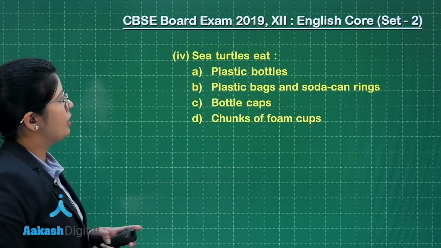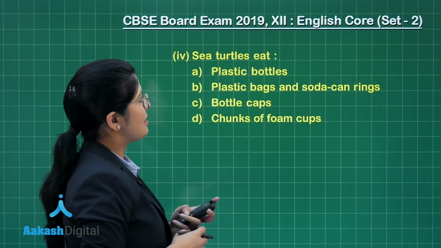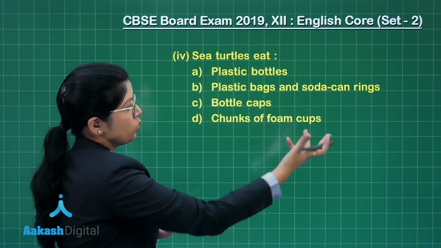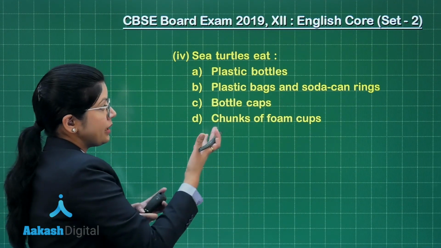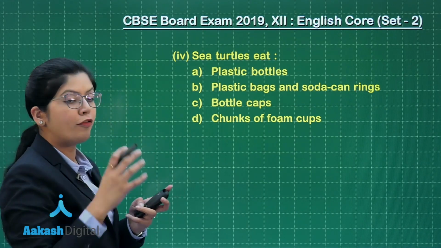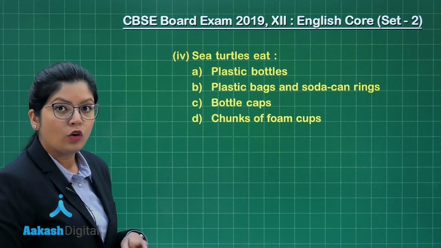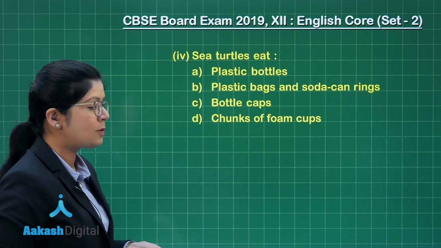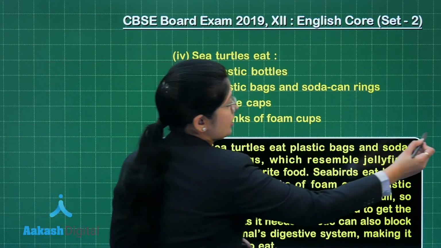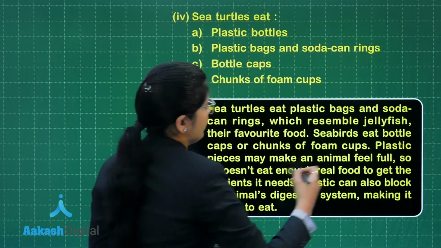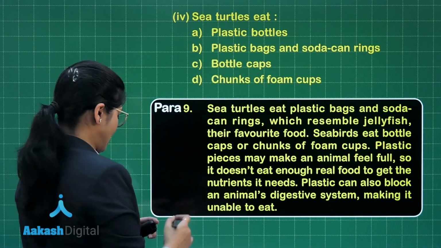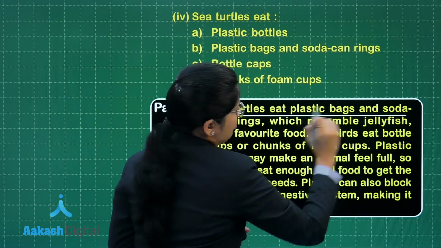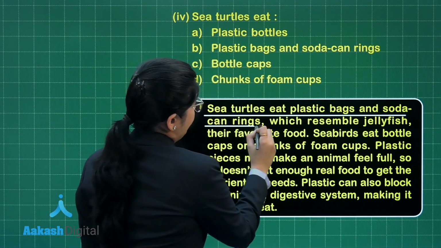Moving on, look at the fourth question. Sea turtles eat. What do they eat? Plastic bottles, plastic bags and soda can rings, bottle caps or chunks of foam cups. Which paragraph talks about what sea turtles are forced to eat because of this pollution? Look at para number 9. In paragraph 9, the very first line clearly establishes that sea turtles eat plastic bags and soda can rings.